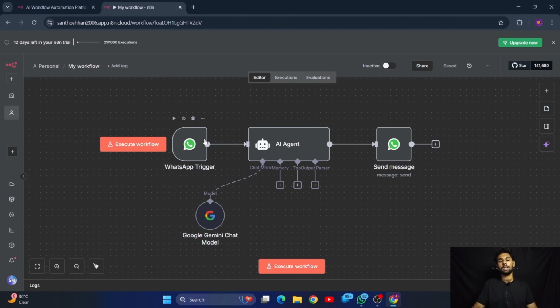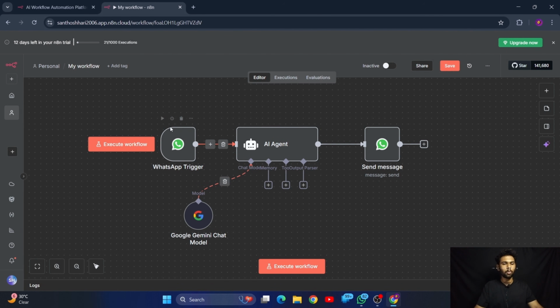We have used the Meta developer account API key, that is the WhatsApp Business account API key, for creating this trigger node as well as the send message node, and then the Google Gemini chat model API key for doing this one.